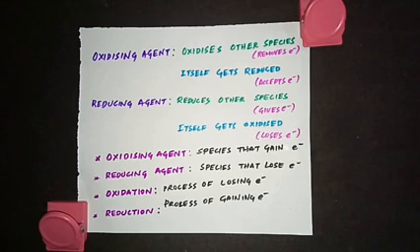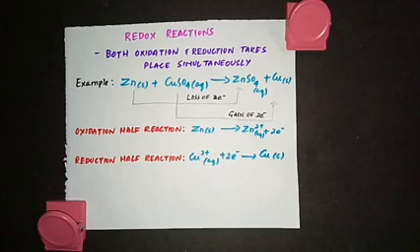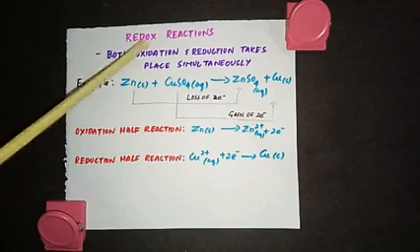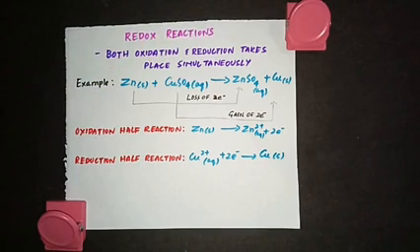Now let's move on to redox reactions. Just now we have seen oxidation and reduction, and we have seen examples also. If in a reaction both oxidation and reduction take place simultaneously, then we call that reaction a redox reaction. Redox: red stands for reduction, ox stands for oxidation. So in a redox reaction, both oxidation and reduction take place simultaneously.